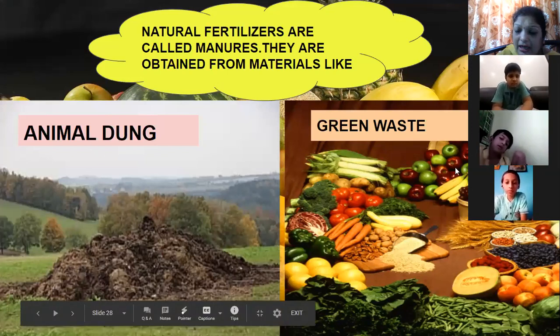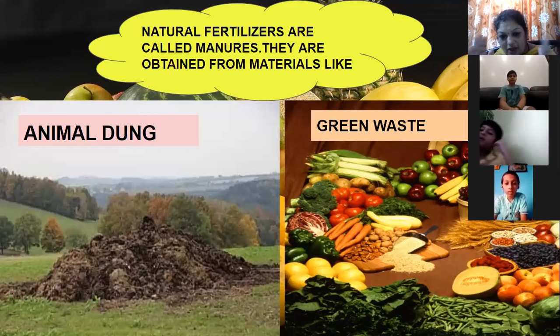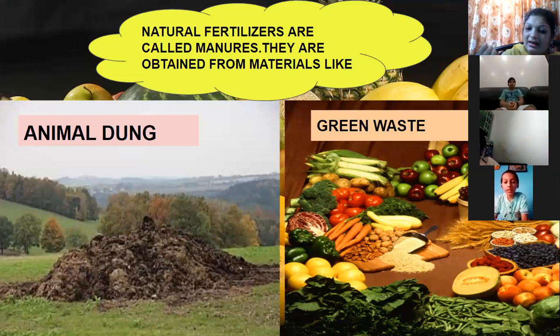You can see here. And now green waste. What do you mean by green waste? You all know that we separate the wet garbage and the dry garbage. It is compulsory now. Now what is wet garbage? When mother cooks in the kitchen, she will peel off the garlic, the peels of the garlic are waste. Onion peels are also waste. Then when you peel the radish, carrot, that waste is a green waste.